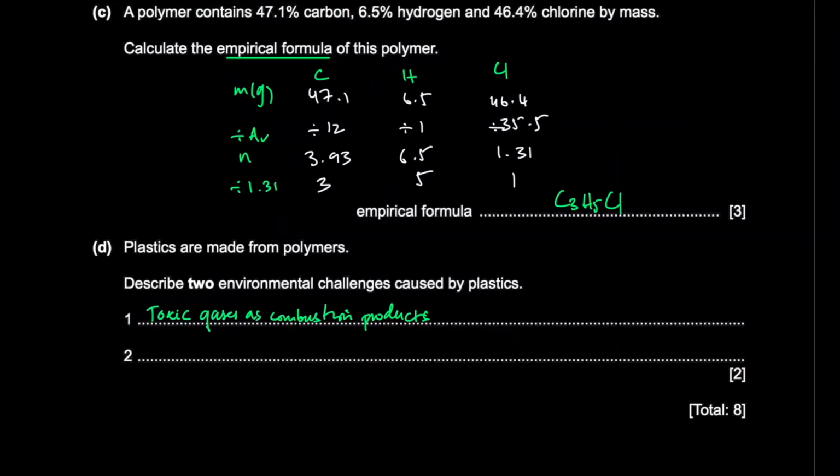And the other one is that they accumulate in landfills or in oceans. Either one.